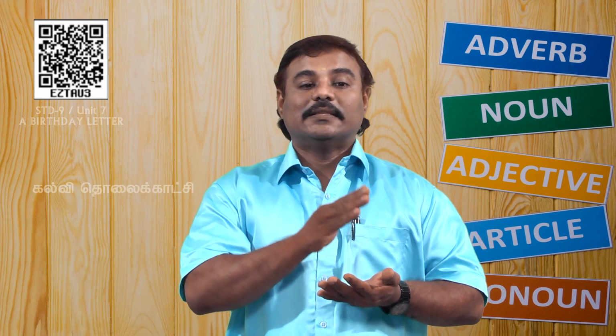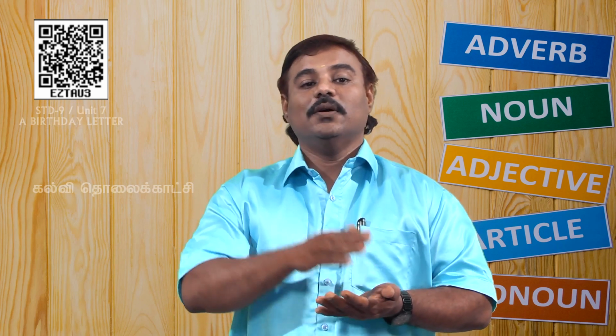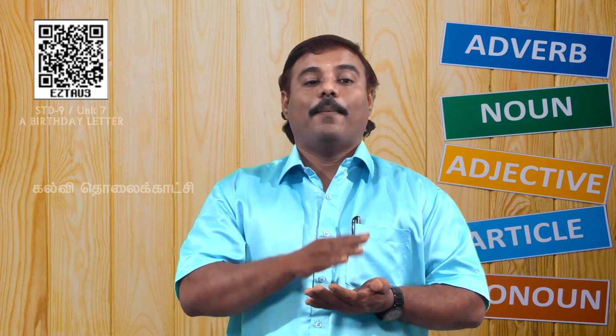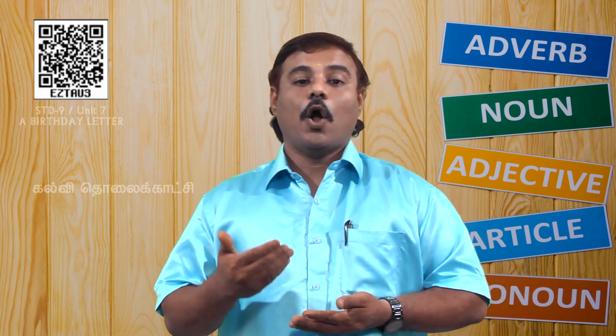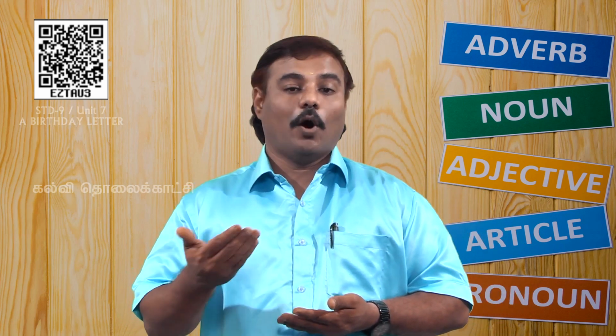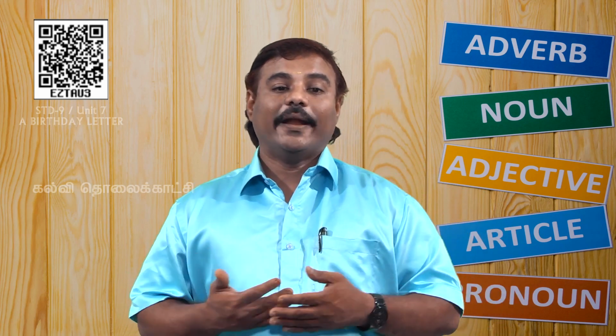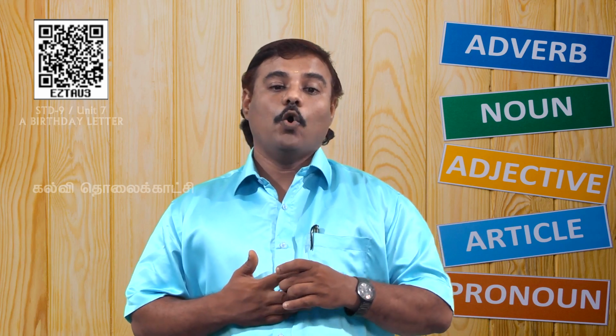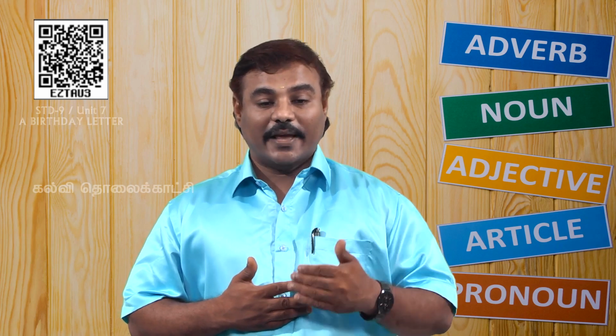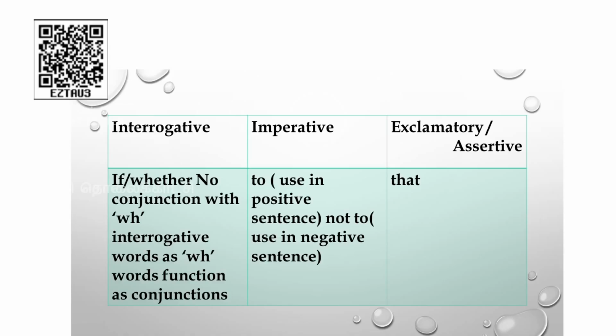For example, simple past is turned to past perfect, past continuous is changed to past perfect continuous. We have discussed how we change the modal verbs, and according to the kinds of sentence, how said and said to are changed, and where we will be using the conjunction.